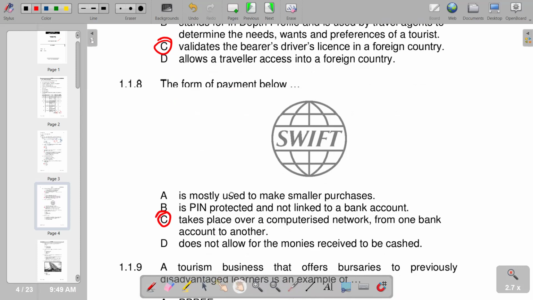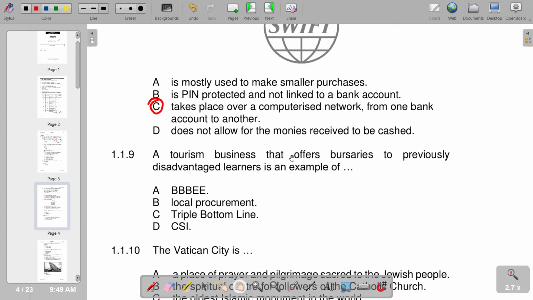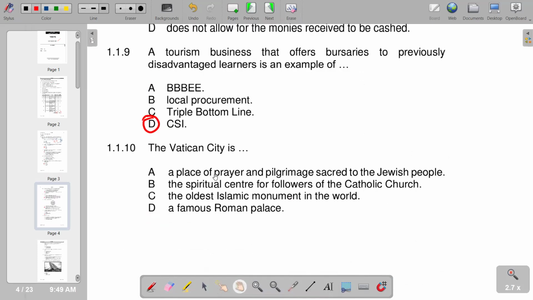Then we go to number 9. A tourism business that offers bursaries to previously disadvantaged learners is an example of. So we have got CSI as the correct response, which is corporate social investment. So we have D as the correct answer. Then number 9, the Vatican City is, so which is the correct explanation in terms of the Vatican City.